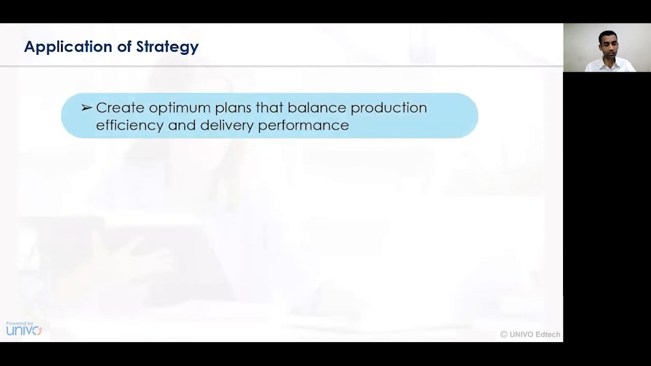Number one, creating the optimum plan that balances production efficiency and delivery performance. So we need to create a plan that can be implemented at the optimum level and creates a balance between the production activity and the delivery performance. A certain plan needs to be initiated so that the activity between the production line and the delivery time can be matched, and all the gaps that can be identified can be reduced to a greater level.